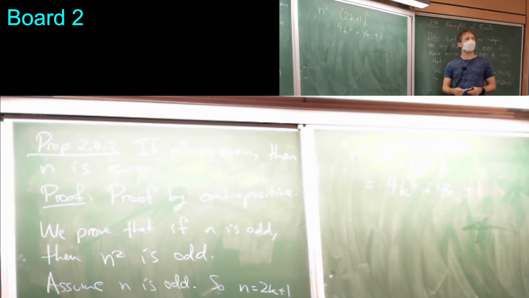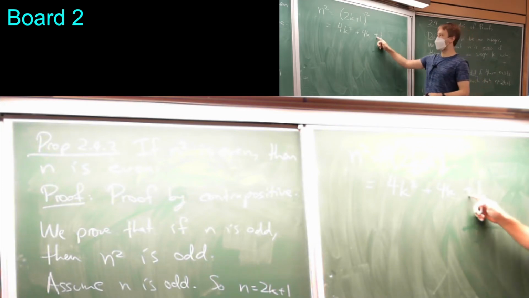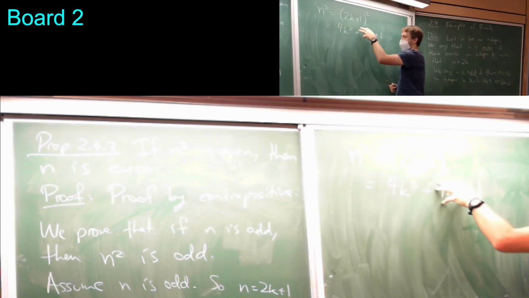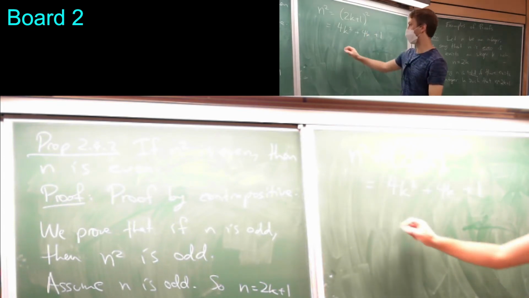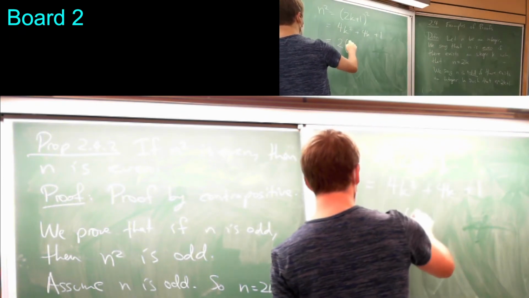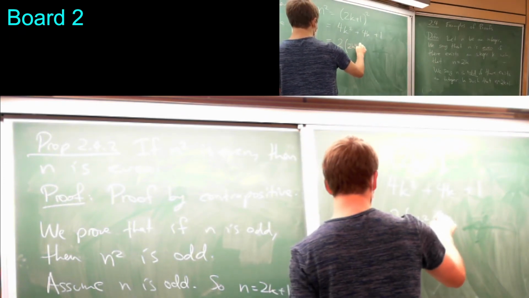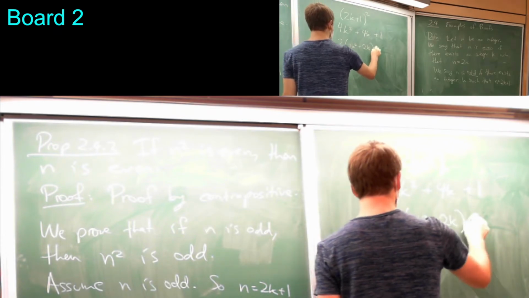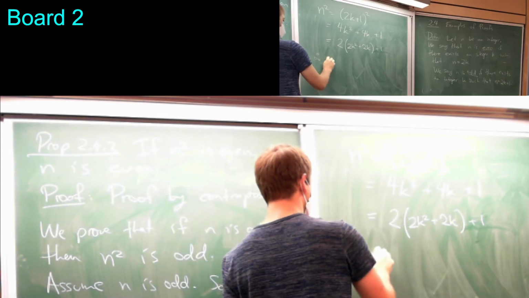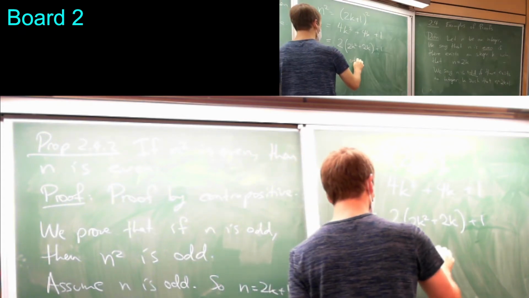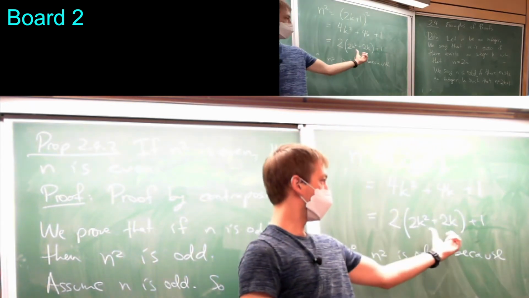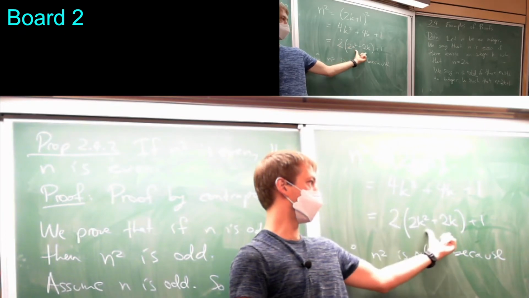Yeah, basically this extra 1 is the key thing, and the fact that this part is even. So to make it completely clear, what I want to do is write this part as 2 times something, which is an integer. And then I can say, therefore, n squared is odd because the thing that's being multiplied by the 2 is an integer.